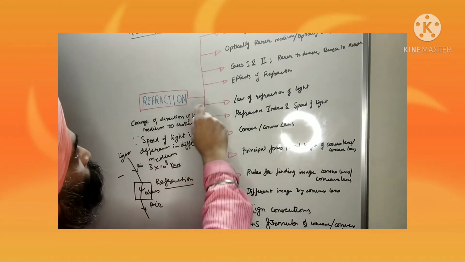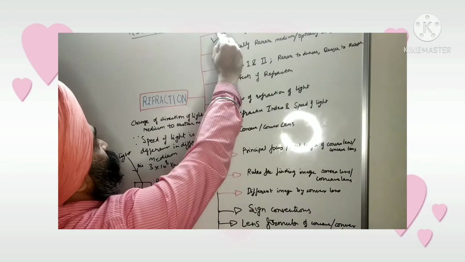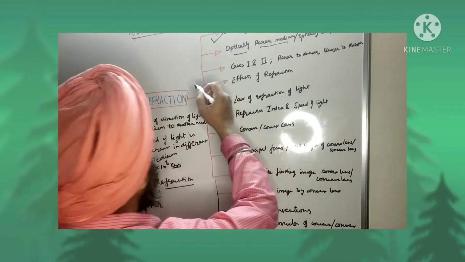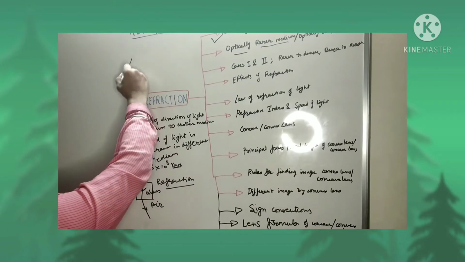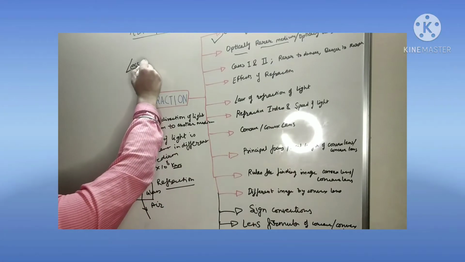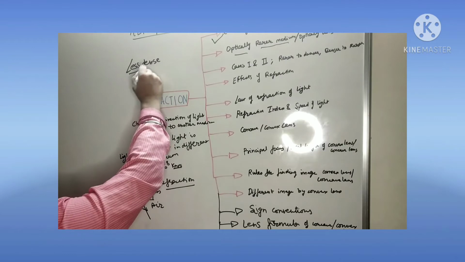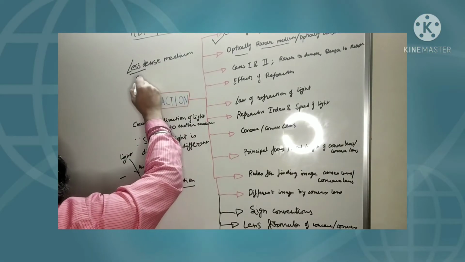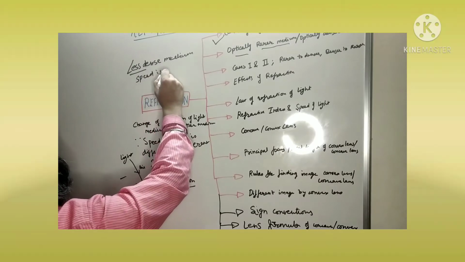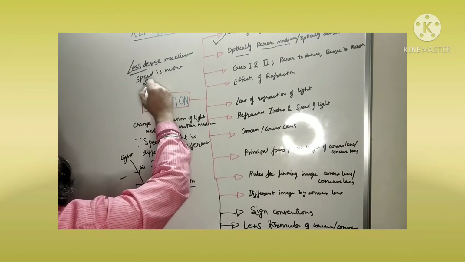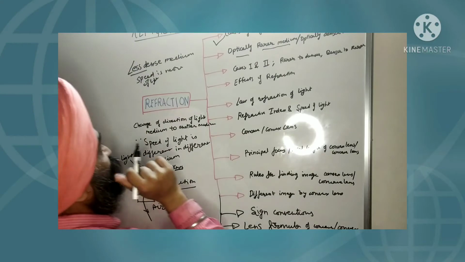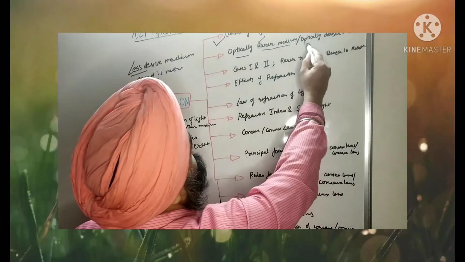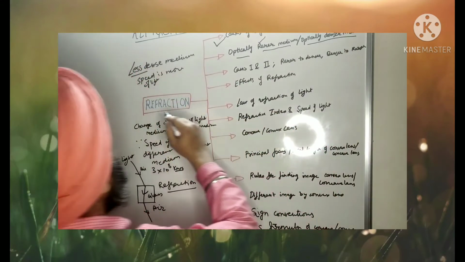So आपका causes क्या होती है? क्योंकि speed of the light के कारण होता है, ठीक है? Optically rarer medium. What is optically rarer medium? Means less dense medium. Dense नहीं है, less dense medium. So इस केस में क्या होगा कि speed of the light is more. ठीक है? In the optically rarer medium, the speed of the light is more, and whereas optically denser medium means